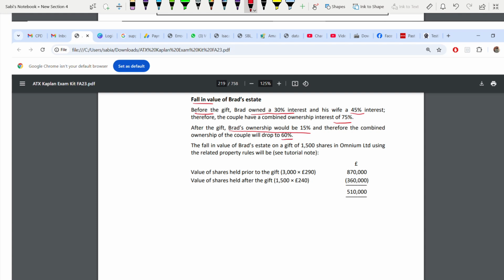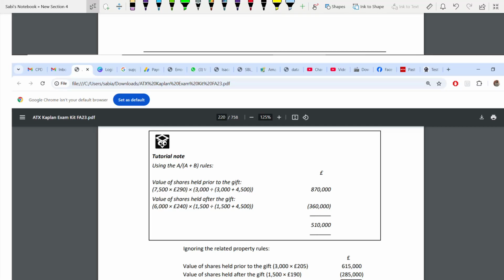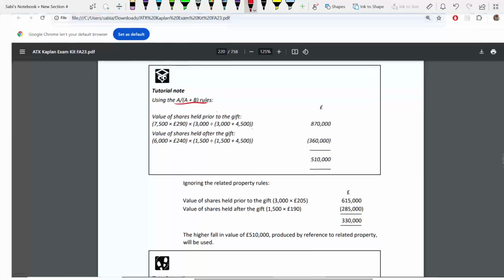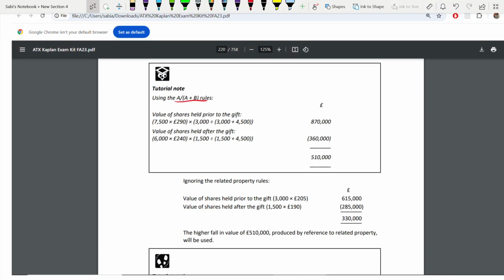So now, for this 3,000, this is the price, and for 1,500, because from 3,000, 1,500 you are giving, you are left with 1,500 shares, 240, so the fall is 510. This you can do through the related property rule also, like this: A divided by A plus B. This is a long cut, but this is the shortcut that the examiner has used in your exam. Try to use the shortcut. You are still going to get full marks. Why? It saves time. But if you have enough time, if you want to go through this related property rule, you can go for it. How?